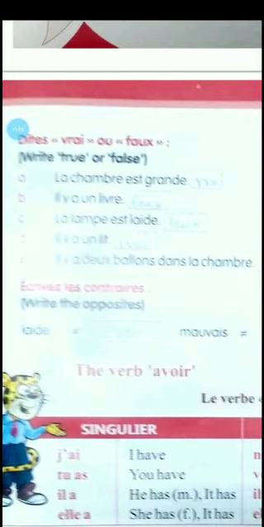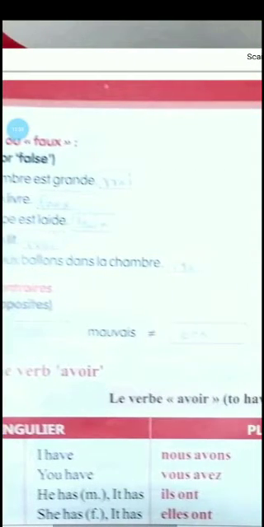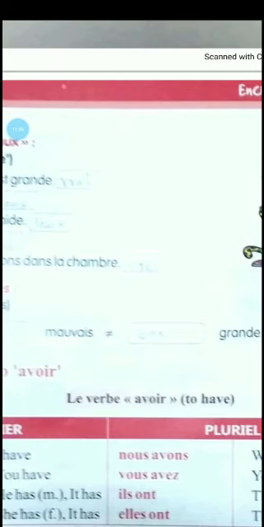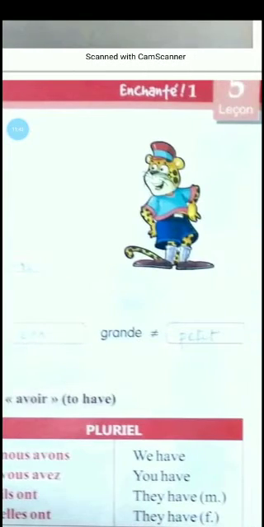Okay students, now les contraires. For laid, it is belle, B-E-L-L-E. Mauvais is bon, B-O-N. And grand is petit, P-E-T-I-T. Got it?